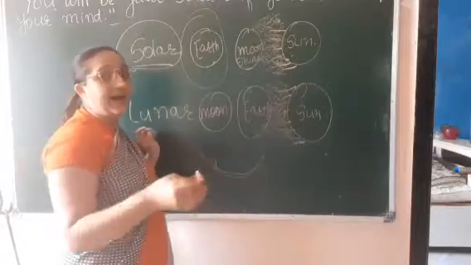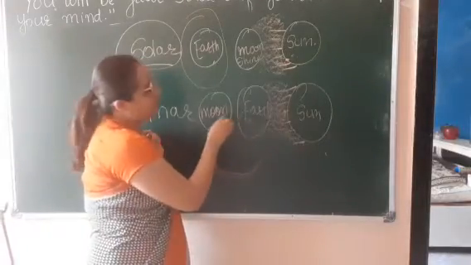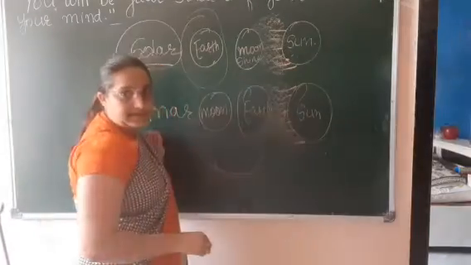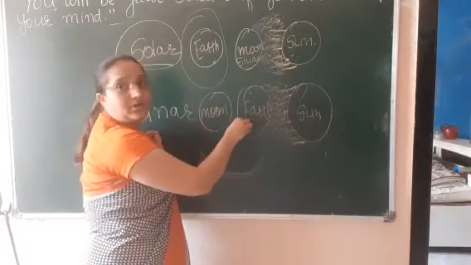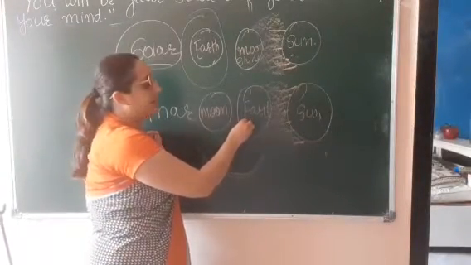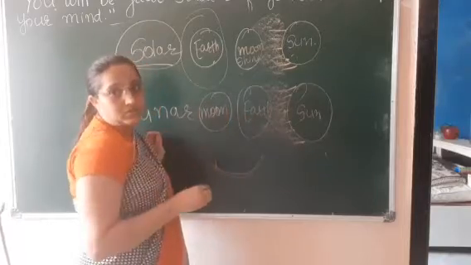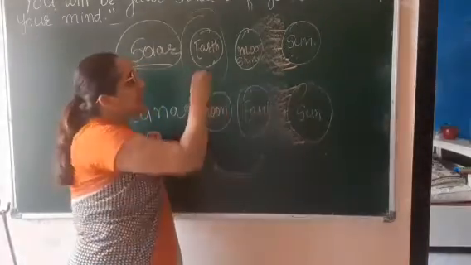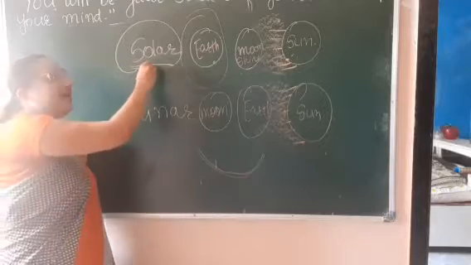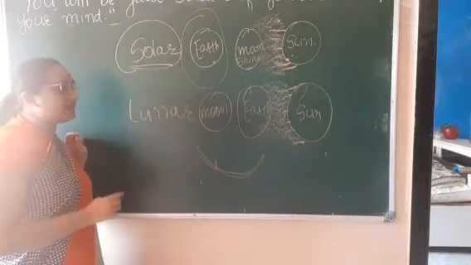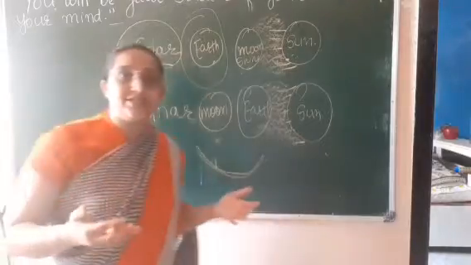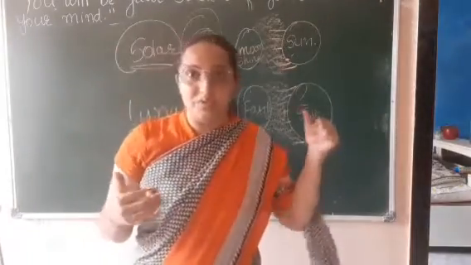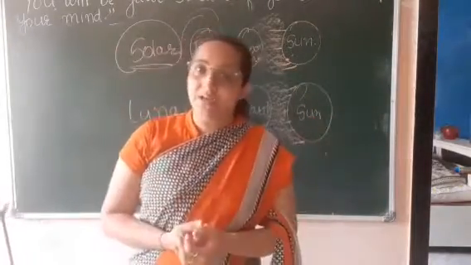That occurs why? Because the earth is between moon and sun, right? So that is why the people living on earth cannot see the moon. Okay, so these are two eclipses, that is solar eclipse and lunar eclipse. I hope that this is clear to you, right? In the online session, I'll show you the video related to this, so it will be more clear to you.